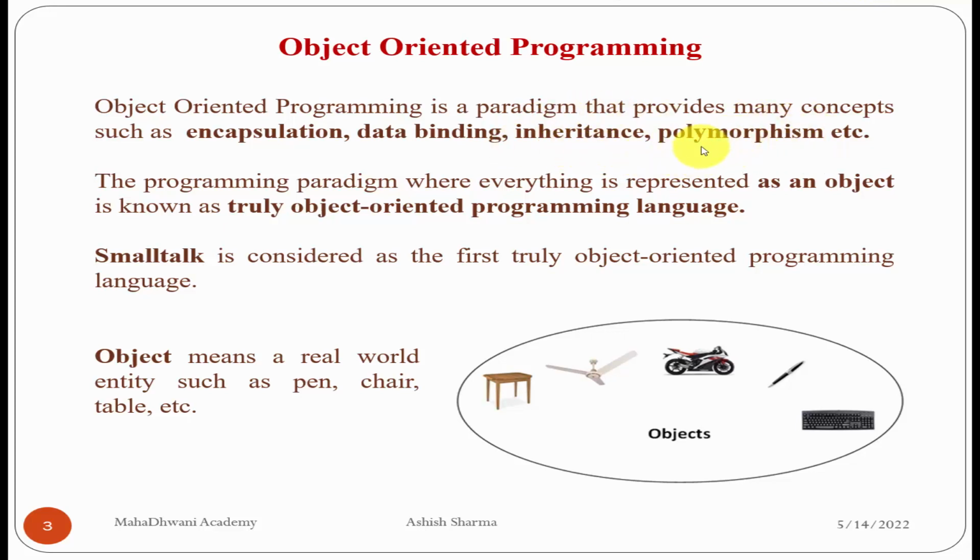Now polymorphism. When we have more than one class, or maybe inside one class, there are two kinds of polymorphism: one is compile time polymorphism, another one is runtime polymorphism. First we will talk about compile time polymorphism.